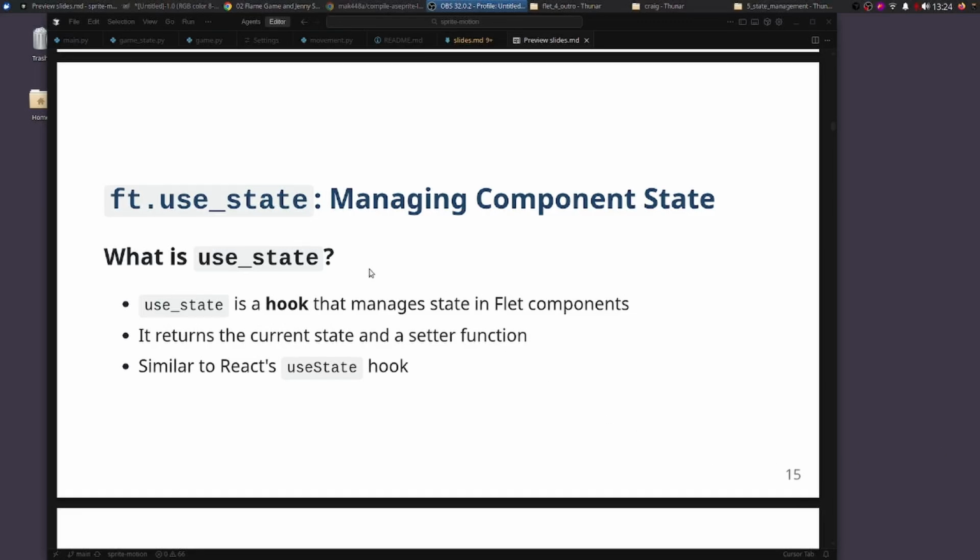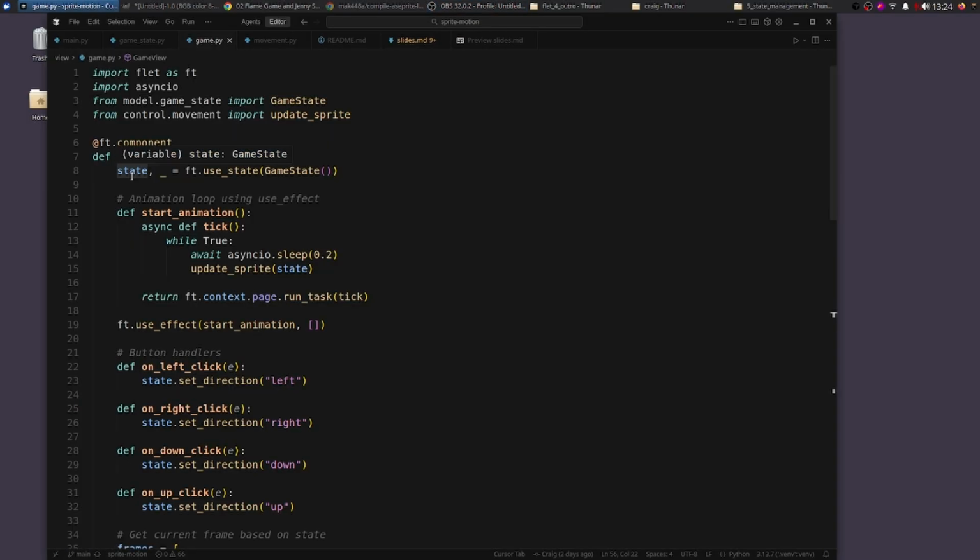I'm going to cover the use of state in the Flet application that we're building, which is a game. So we're importing Flet as ft. So this ft is Flet. The useState is for managing the component state with the useState hook. So in the code, we use the state here, just like React, useState.